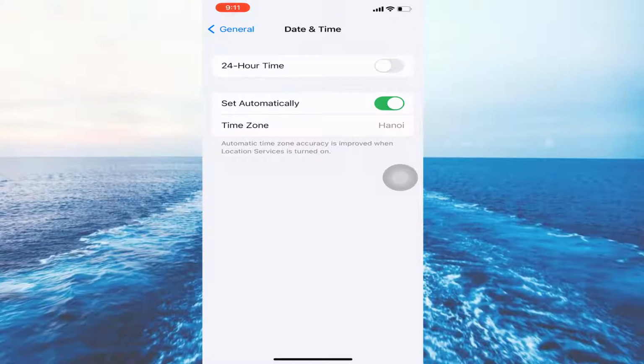Now this time you can see this set automatically option is visible. Now you can change your date as well as time manually.